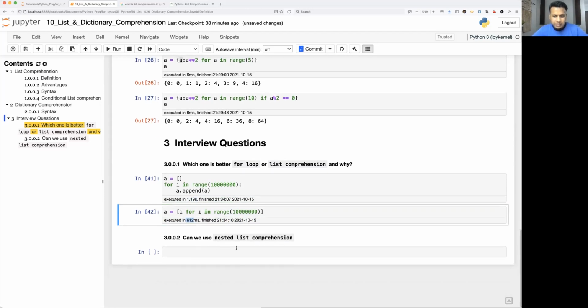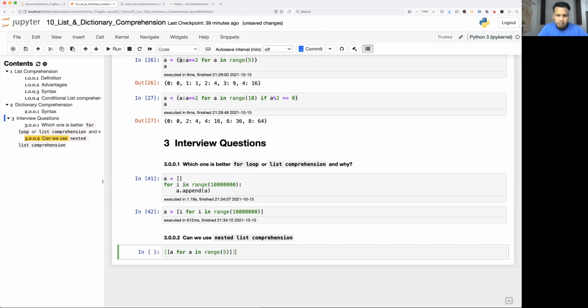Okay, can we use nested list comprehension? Yes, you can. See, the way a for loop works, one for loop inside another for loop, right? Similarly, you can have a list comprehension inside another list comprehension. So for an example, I'm just going to use A for A in range, let's say 5. I'm going to add this comprehension inside another comprehension. Maybe I'll use J for I in range 5. First this expression will get evaluated.